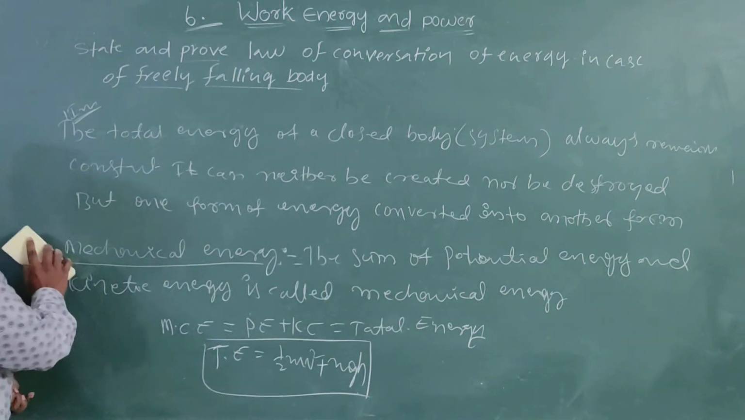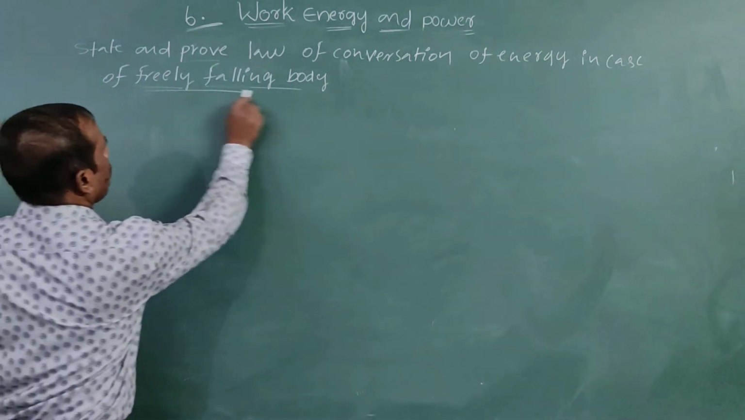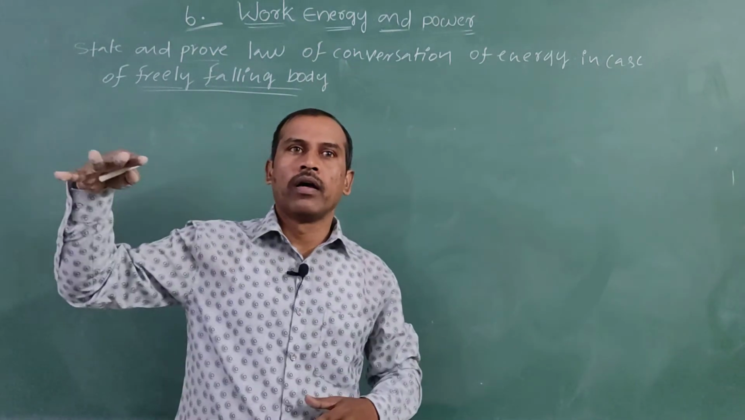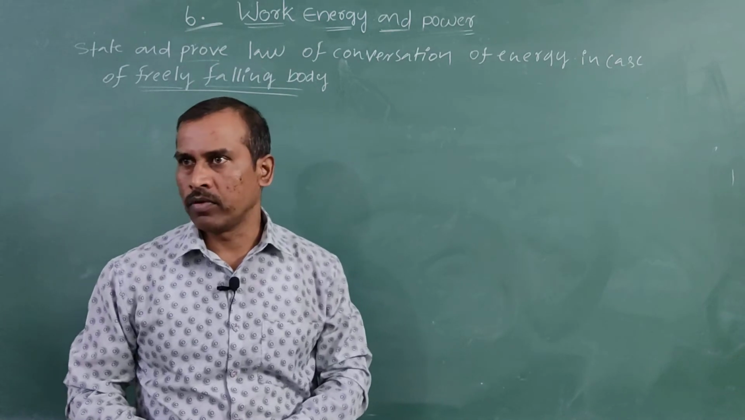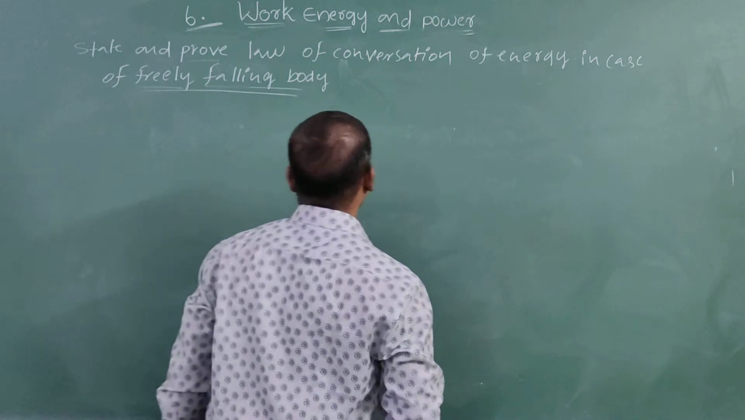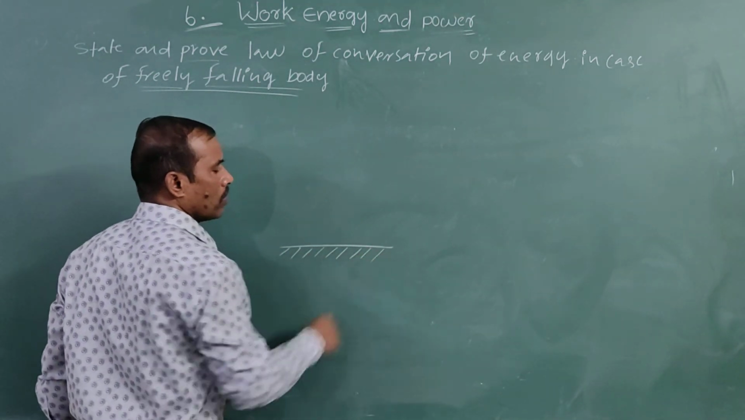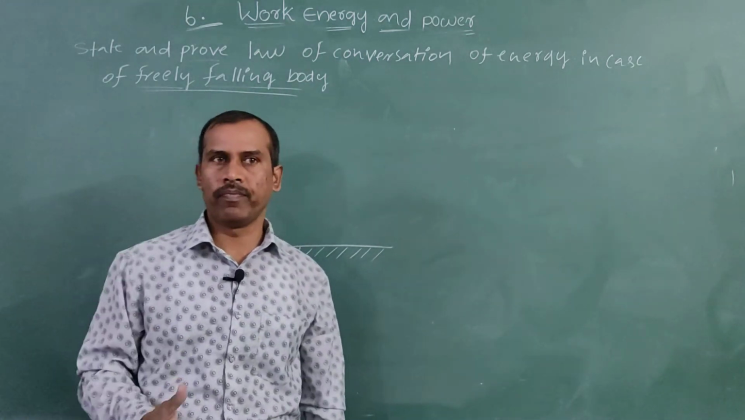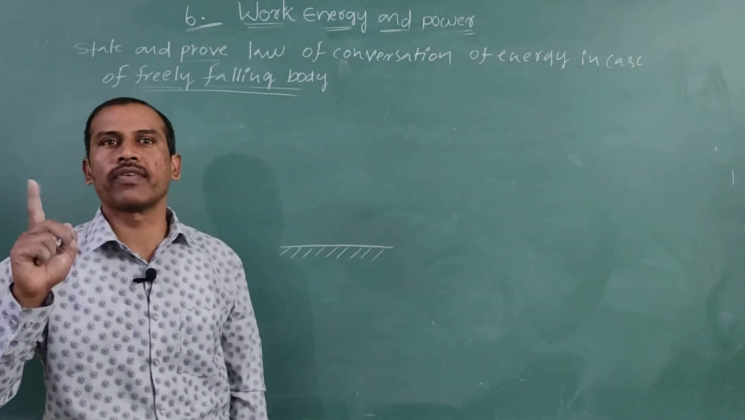Okay, in case of a freely falling body, we prove the total energy is constant. First of all, see the diagram. This is the surface. The body of mass m, or block of mass m, is at a height h from the surface of the earth.